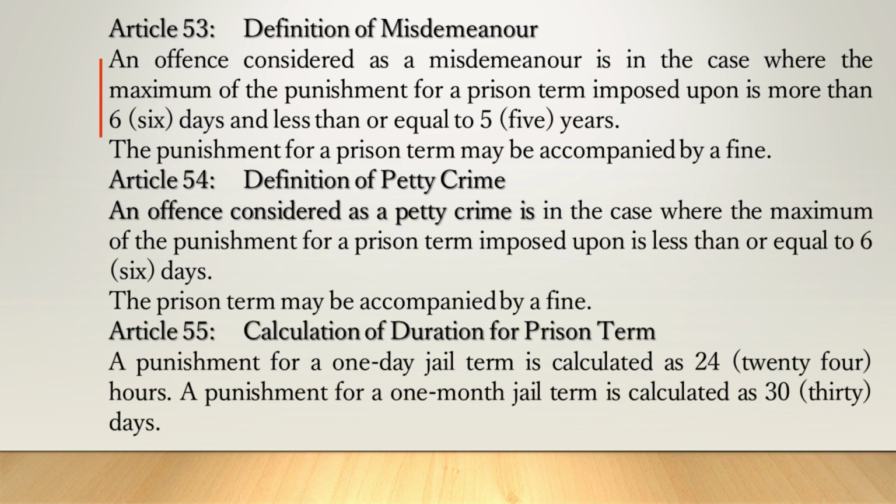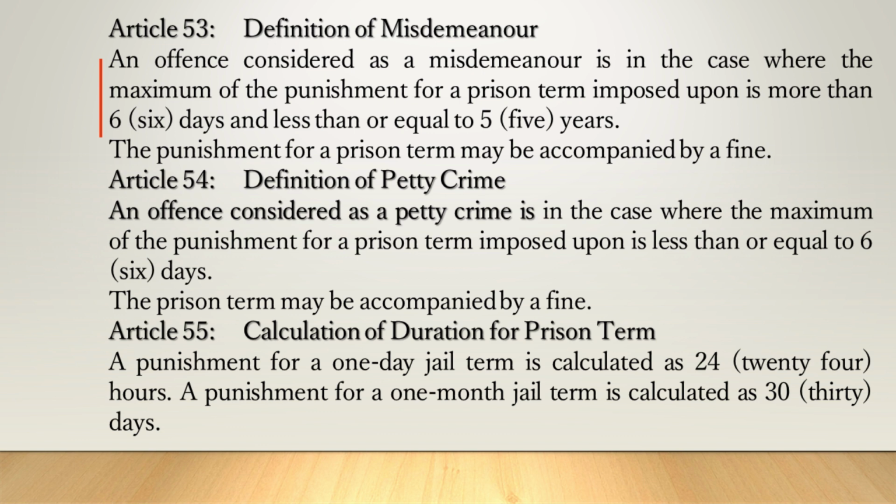Article 53. Definition of misdemeanor. An offence is considered as a misdemeanor in the case where the maximum of the punishment for a prison term imposed is more than 6 days and less than or equal to 5 years. The punishment for a prison term may be accompanied by a fine. Article 54. Definition of petty crime. An offence is considered as a petty crime in the case where the maximum of the punishment for a prison term imposed is less than or equal to 6 days. The prison term may be accompanied by a fine.